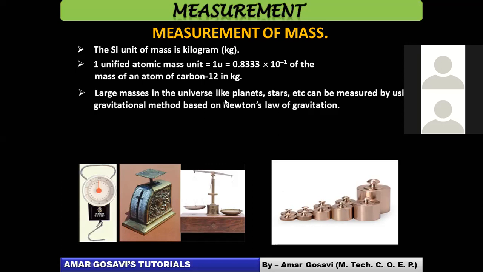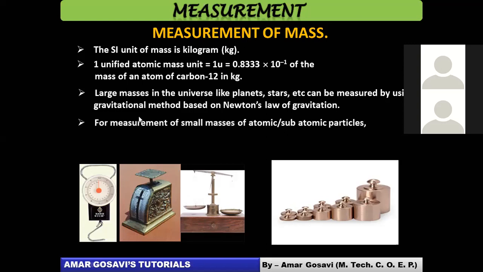More larger masses, like planets, stars, you cannot measure with the balances, right? You have to measure it with some methods. So which methods? So gravitational methods. And who proposed all these methods? So Newton proposed the gravitational methods to measure the masses of planets and stars, based on his law of gravitation.